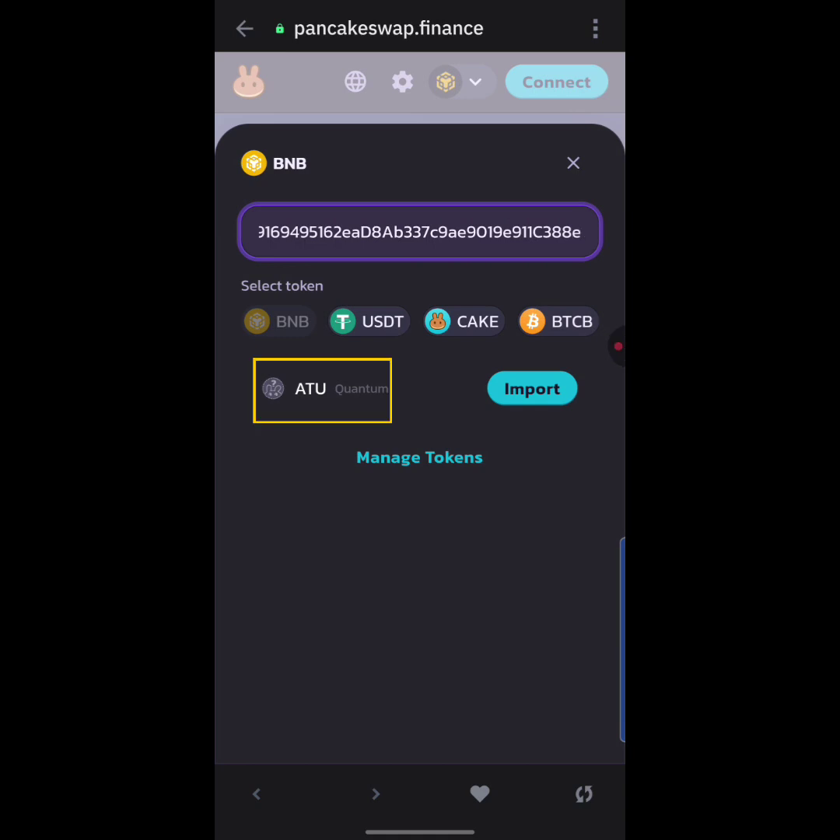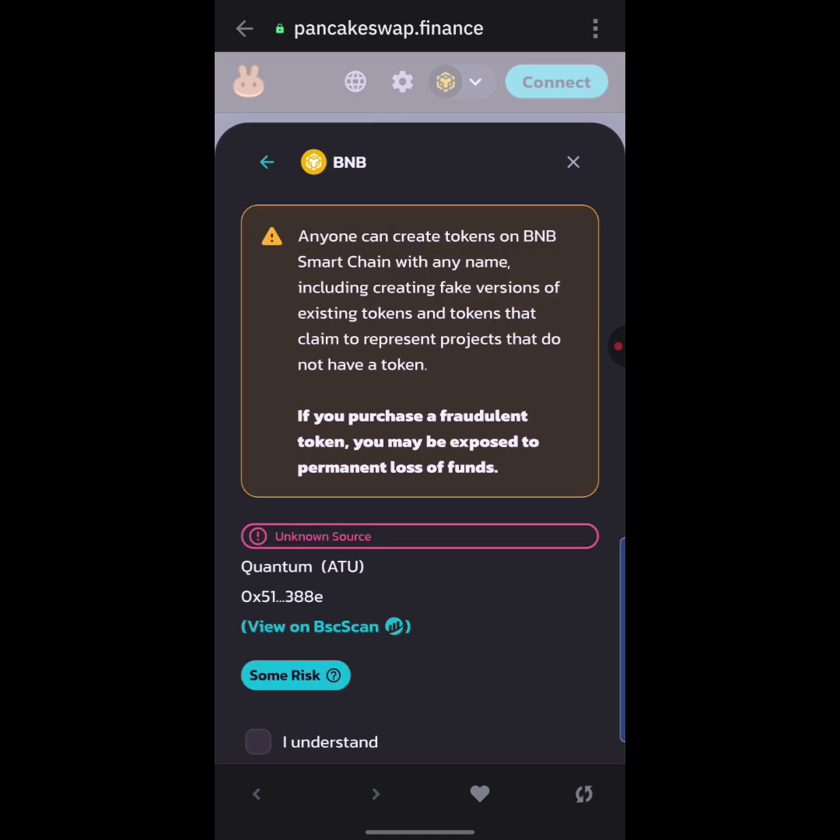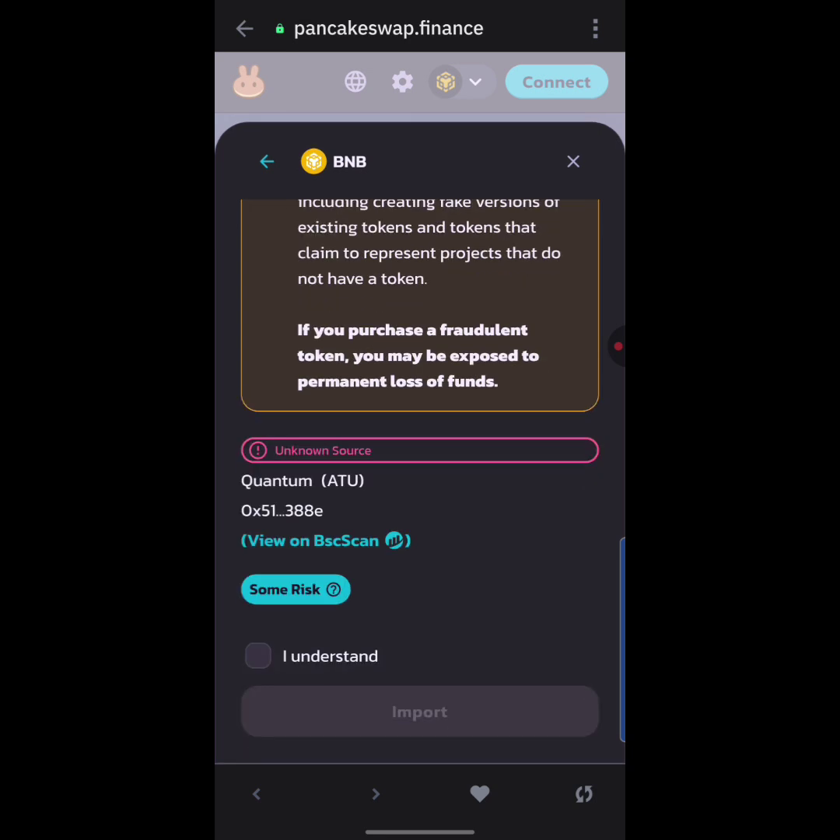All right, so over here that says import, I'm going to hit on import right here to actually import this token. So over here there's actually a warning that says anyone can create tokens on BNB Smart Chain with any name, including creating fake versions of existing tokens and tokens that claim to represent projects that do not have a token. All right, so it says if you purchase a fraudulent token, you may be exposed to permanent loss of funds. So guys, be careful. So this is the prompt over here that says I understand. I'm going to hit on it and just click on import down here.